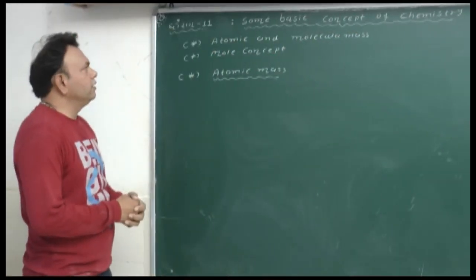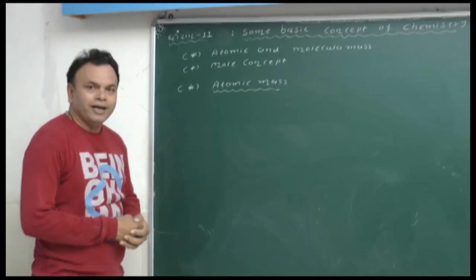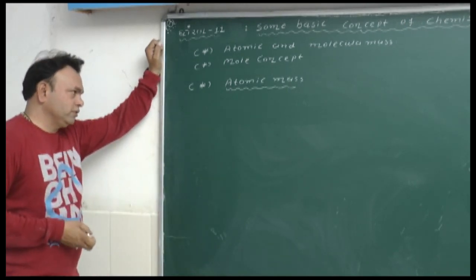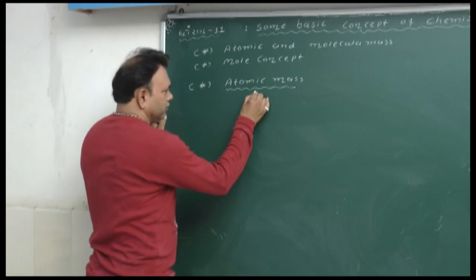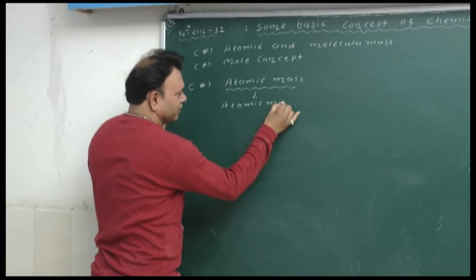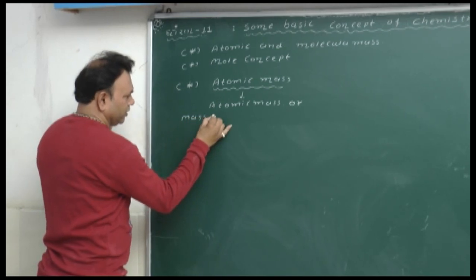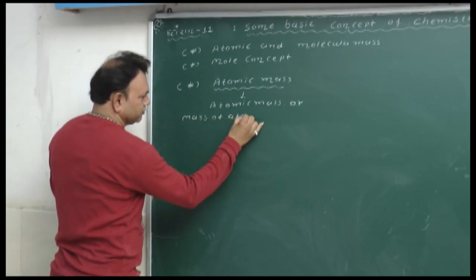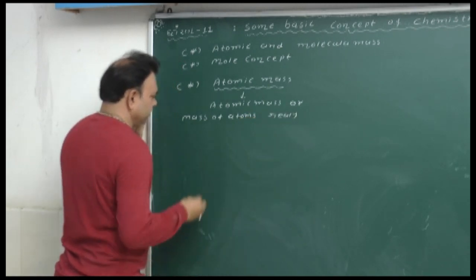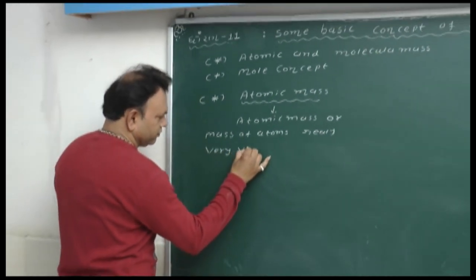Today we are starting chapter number 1 of 11th science, some basic concepts of chemistry. And now we discuss the topic of atomic mass and molecular mass and mole concept. So simple here, atomic mass or mass of atoms is really very small.